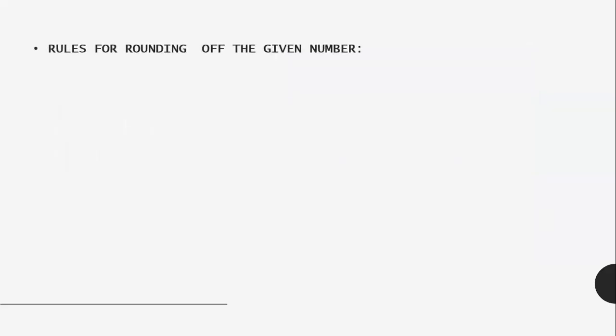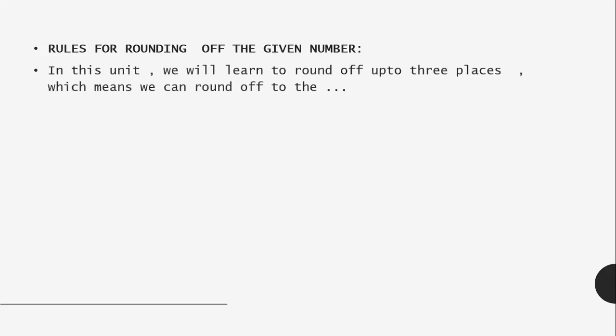As I told you, we cannot round off a number randomly. We have to follow certain rules or tricks to guess the number. Let us see. In this unit, we will learn to round off up to 3 places, which means we can round off to the nearest tens place, nearest hundreds place, nearest 1000, 10,000, and there are many more places. Have you noticed, children, that we have not taken the zeros place? Why? Because we ignore the units place. That is, the zero place is ignored for the approximation.